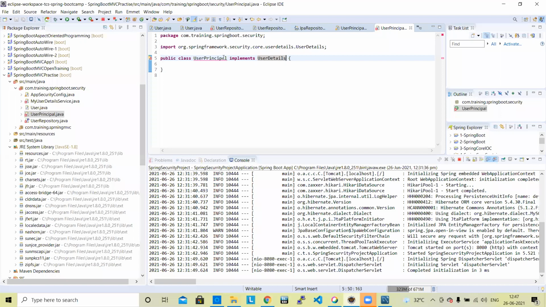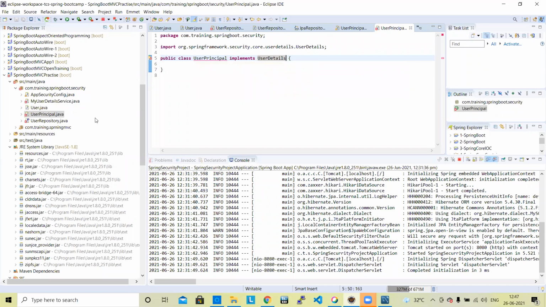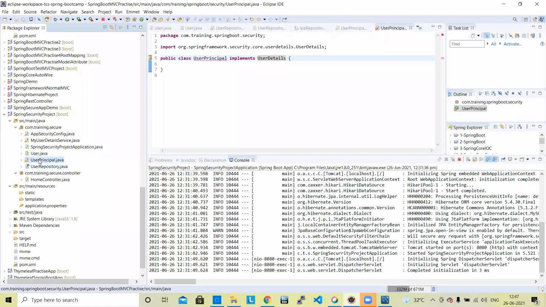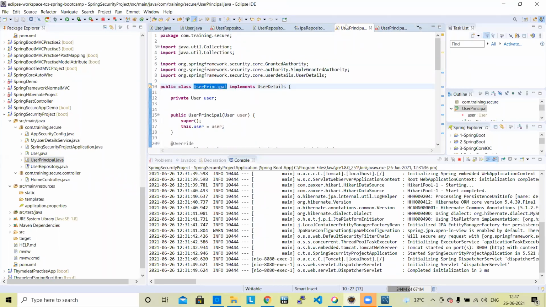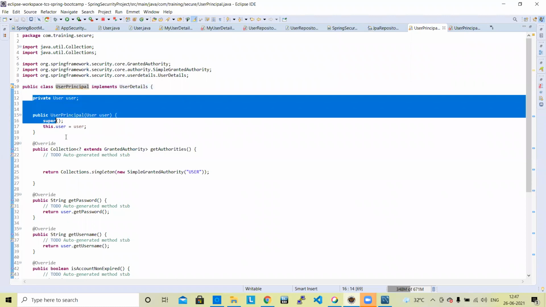Okay. So next, user principal must implement the inherited abstract methods of user details, like account non-expired. Many methods we need to add here. Okay, let's check user principal here. We just need to copy paste this section.